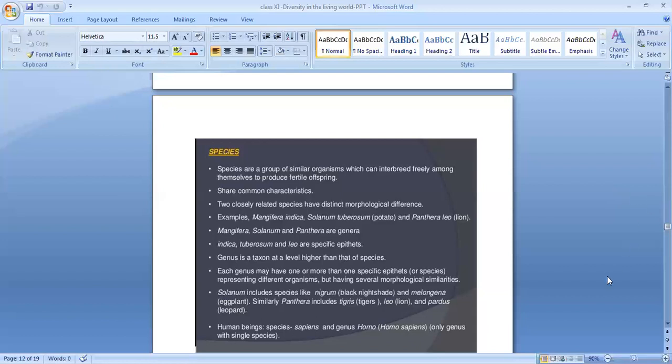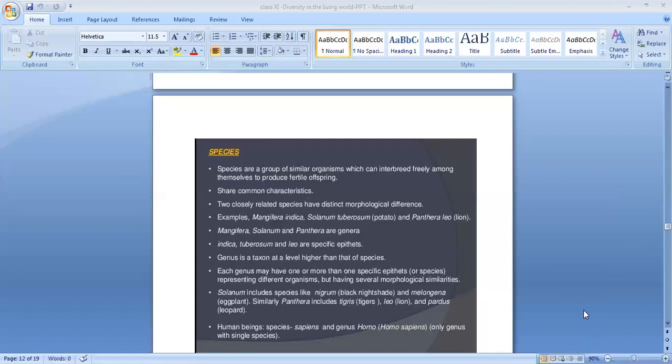Solanum includes species like nigrum, that is black nightshade, and melongena, eggplant. Similarly, Panthera includes tigris, that is tiger, leo, lion, pardus, leopard.